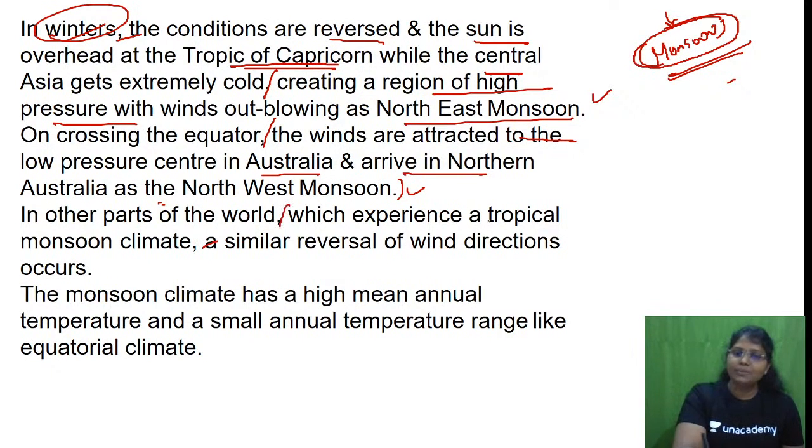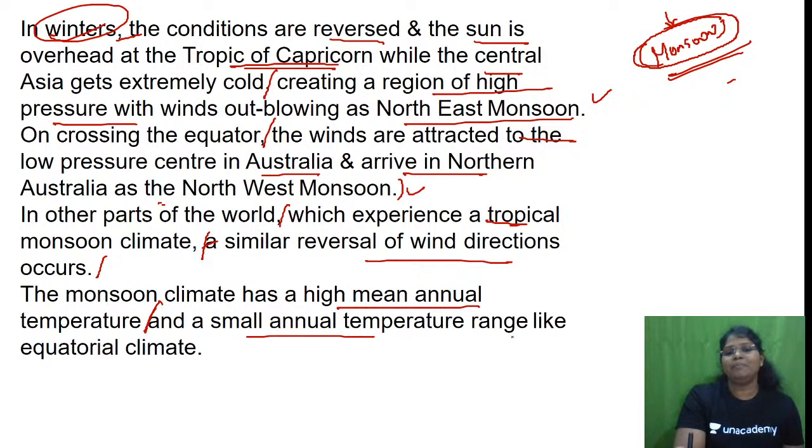In other parts of the world which experience a tropical monsoon climate, a similar reversal of wind direction occurs. The monsoon climate has a high mean annual temperature and a small annual temperature range, like the equatorial climate. So what is this with respect to the climate? The monsoon climate has a high mean annual temperature and a small annual temperature range like the equatorial climate.